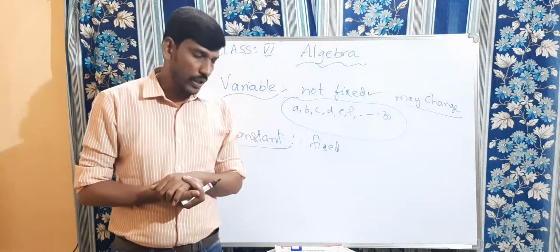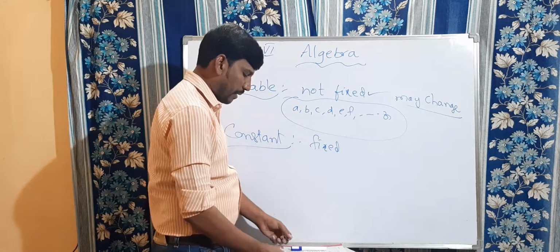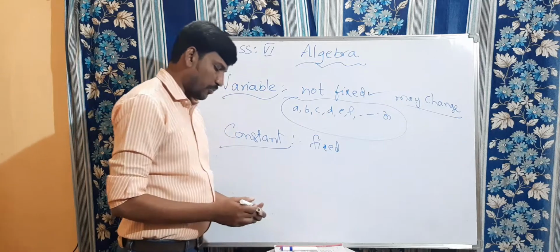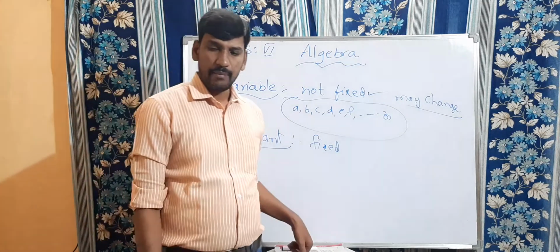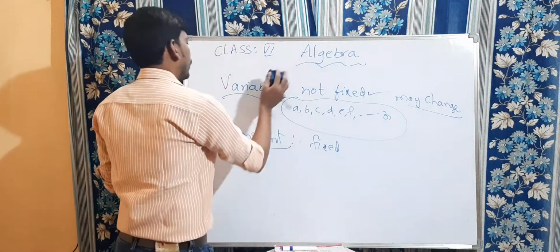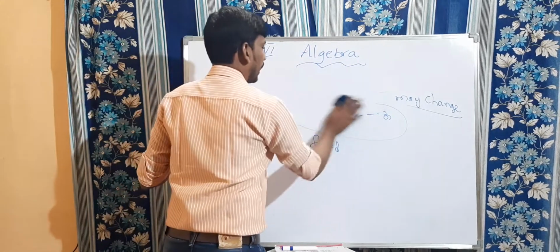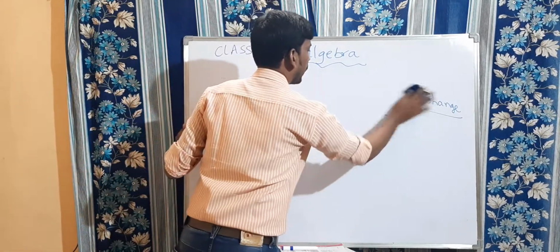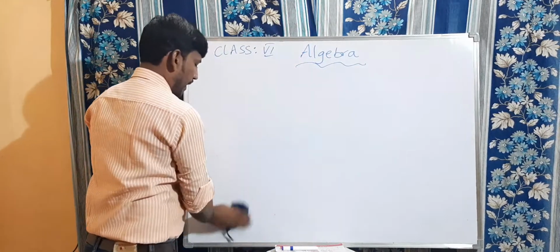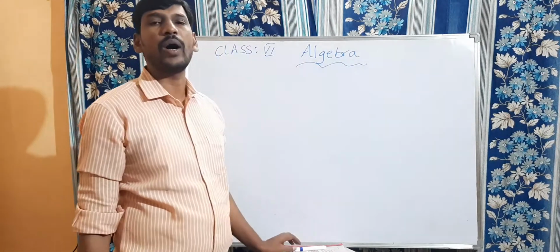But coming to the variable, it is not fixed, it depends on the situation and it will change. Right, children? Clear? So to understand in a better way, we are going to discuss some problems and write some examples to make English alphabets by using matchsticks. So now, the first one is to create the letter L. How many matchsticks are required to create one L?